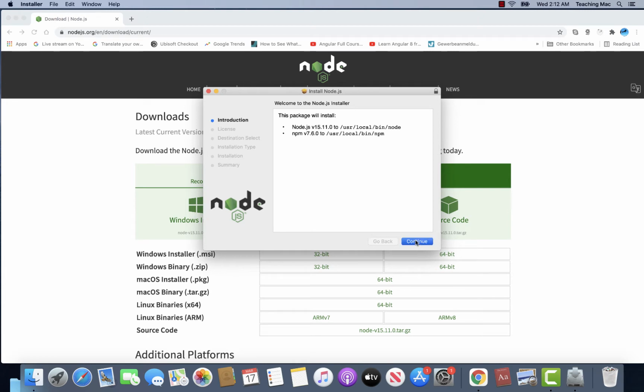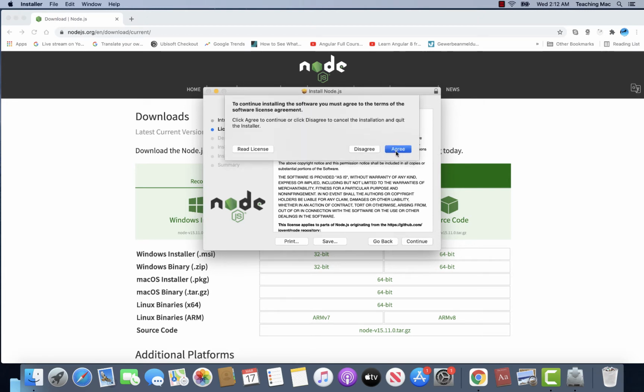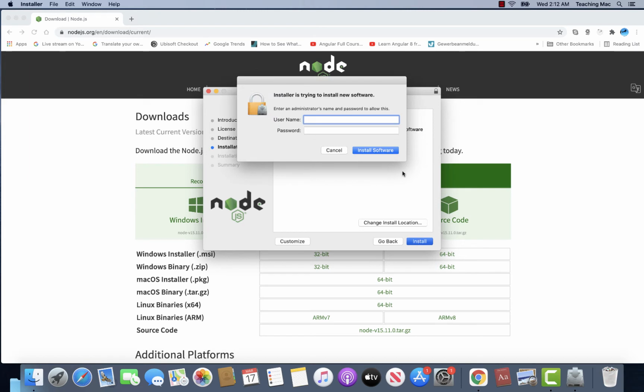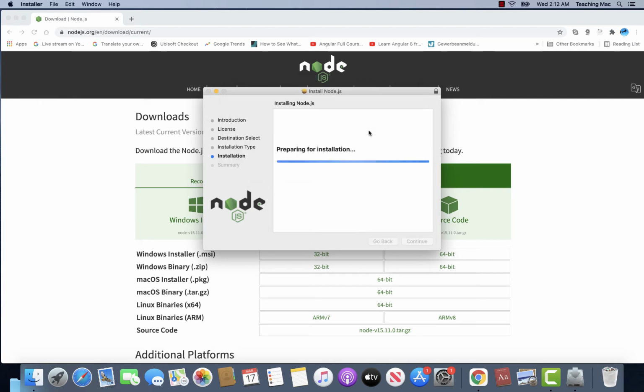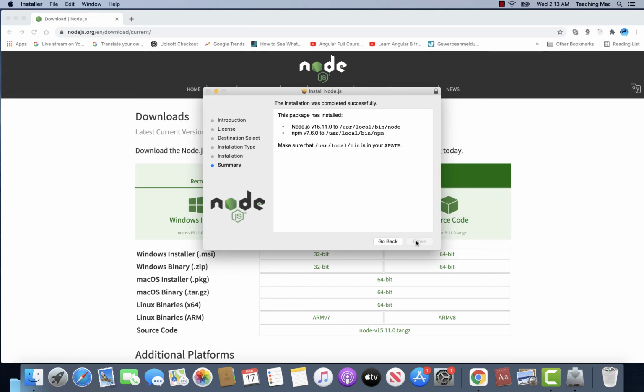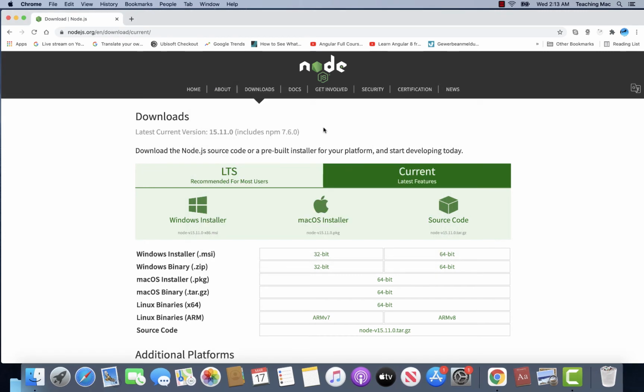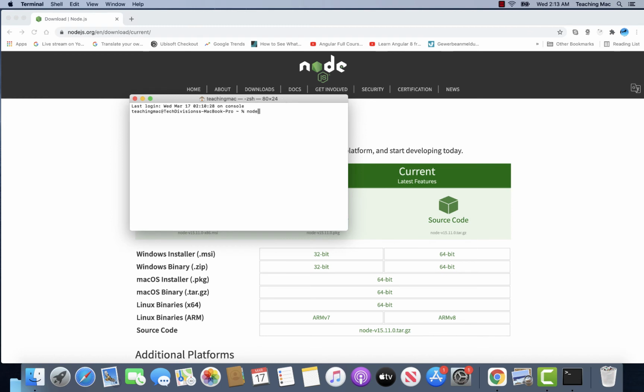Okay, allow, continue, agree, install. I will enter my credentials and that's it. Node.js is installed. I will start the terminal and yeah, here it is. This is how you can install Node.js on your Mac or on your Windows computer.